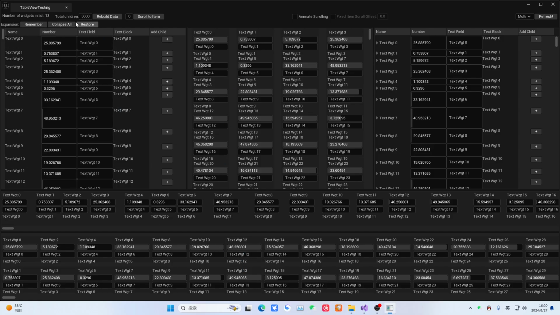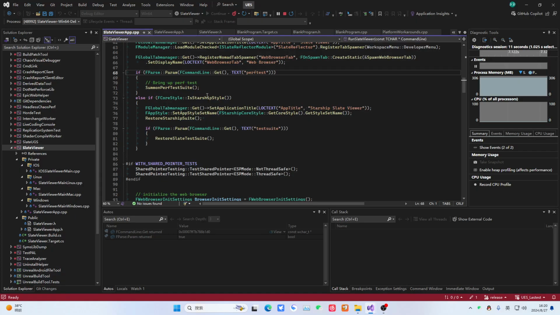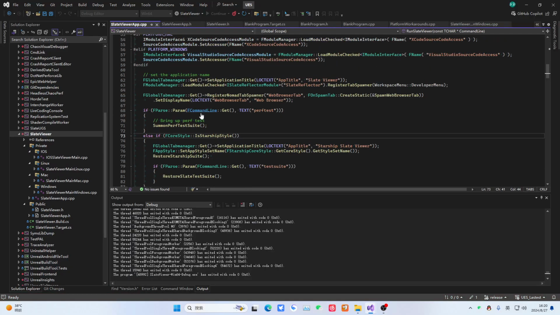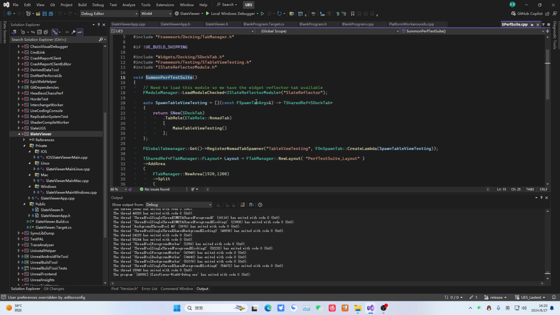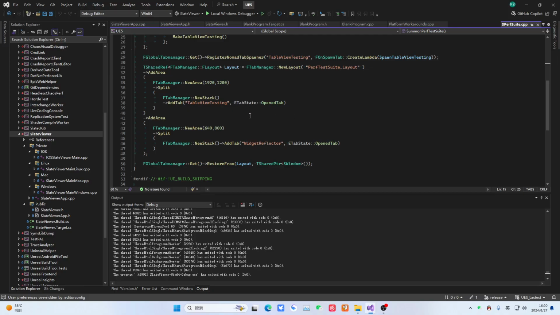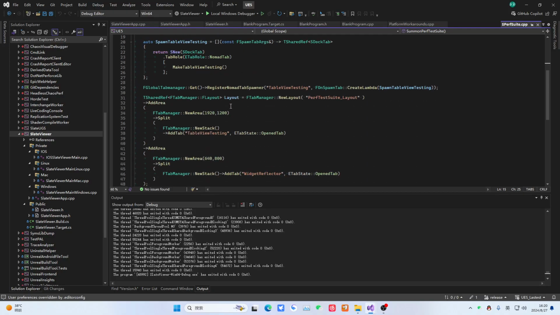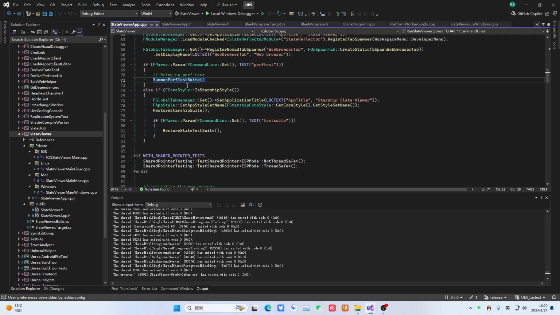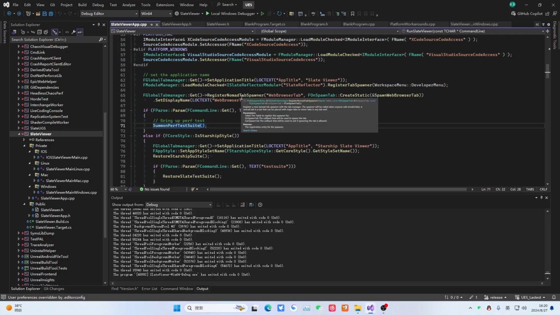This is widget reflector. We don't need to worry about it. You can see it just looks like the engine's own tools, right? Look, this is a table test. What do we do? Actually these are some Slate widgets already written by the engine. Here it just needs to register, wake up and spawn, then you can pull it up. It's that simple and it's very obvious.